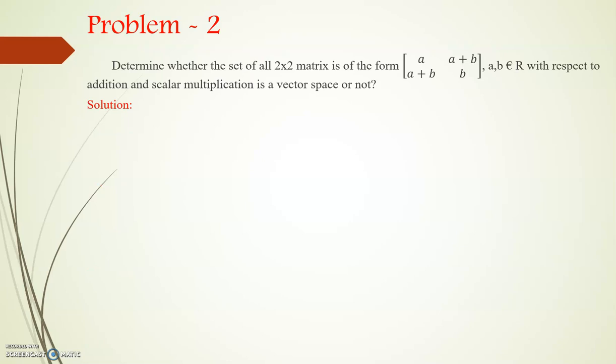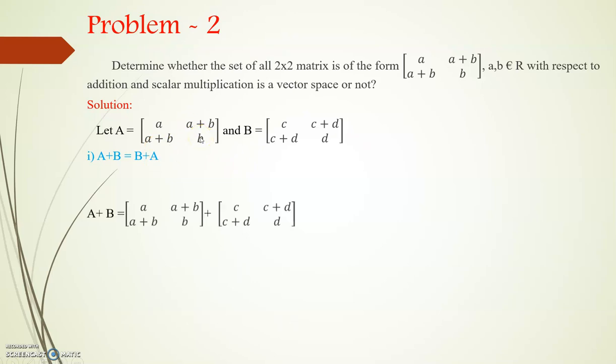Next problem. Here we are considering matrices. Determine whether the set of all 2 cross 2 matrices of the form [[a, a+b], [a+b, b]], where a, b belong to the real space R, with respect to addition and scalar multiplication, is a vector space or not. So here also we have to check whether the matrix set is a vector space or not. They defined one sample matrix. We have to consider other matrices. Let A be equal to [[a, a+b], [a+b, b]]. Then consider another matrix [[c, c+d], [c+d, d]]. Now we have to check that A plus B is equal to B plus A.